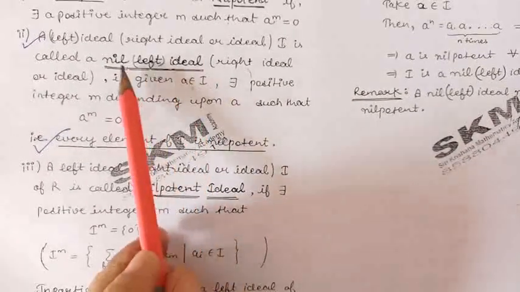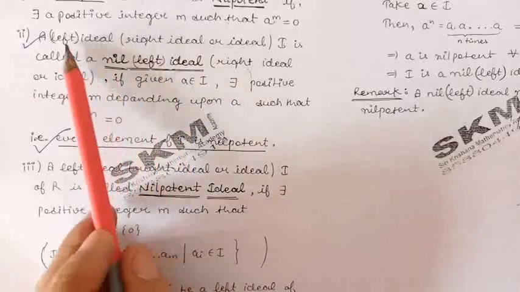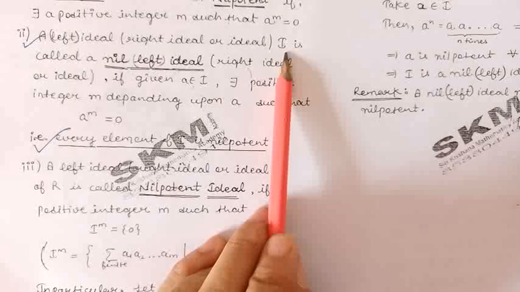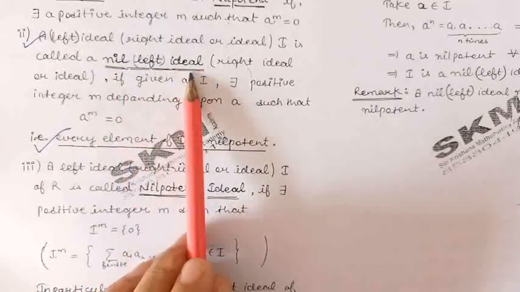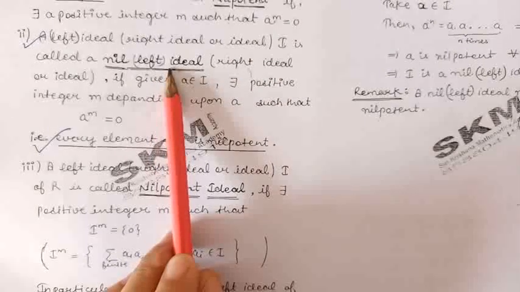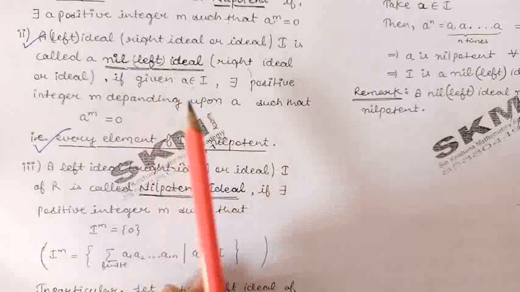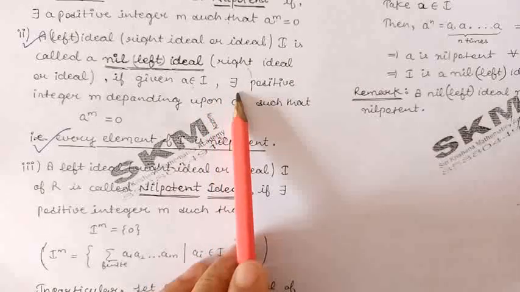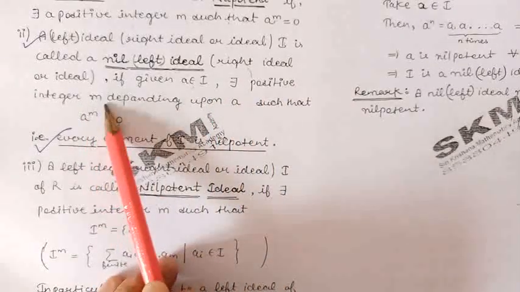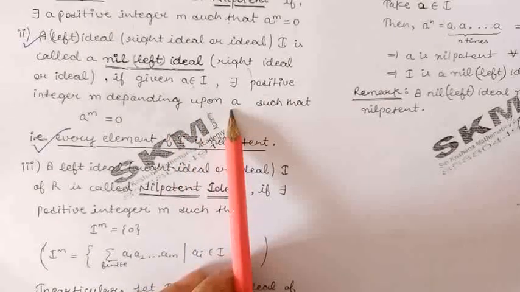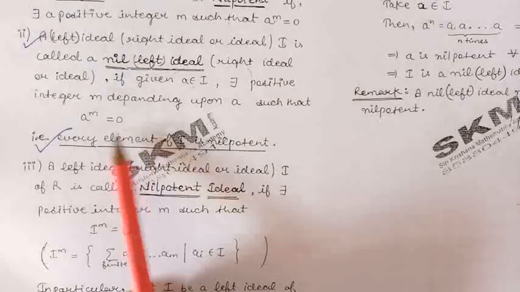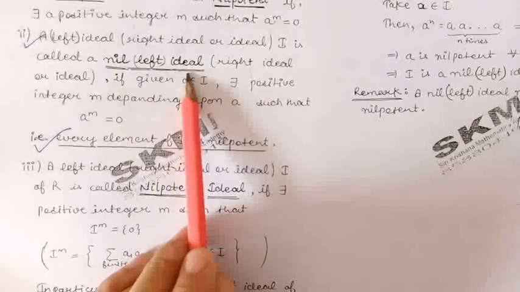Now, next we define nil ideal. First of all, let us define nil left ideal. If we take a left ideal I of the ring R, this ideal I is a nil left ideal if every element of ideal I is nilpotent. Means for an element a belonging to the ideal I, there exists a positive integer m depending upon the element a such that a raised to the power m is equal to 0. In the same way, you can define nil right ideal.